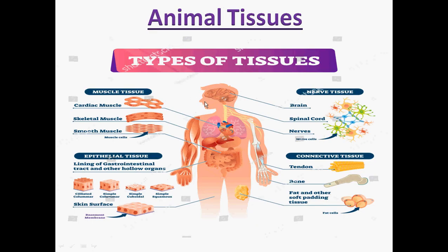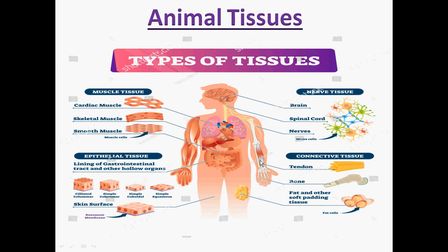Because the body of an animal is much more complex, it has more tissues like muscle tissue, nervous tissue, connective tissue and epithelial tissue. So students, let's understand it. We consider the human brain, spinal cord and nerves, which totally comprise the nervous system. The signals or messages transferred by the brain with the help of the spinal cord and the nerves to the different body parts to respond to stimuli, such actions are done with the help of the nervous tissue, with the help of cells named neurons.